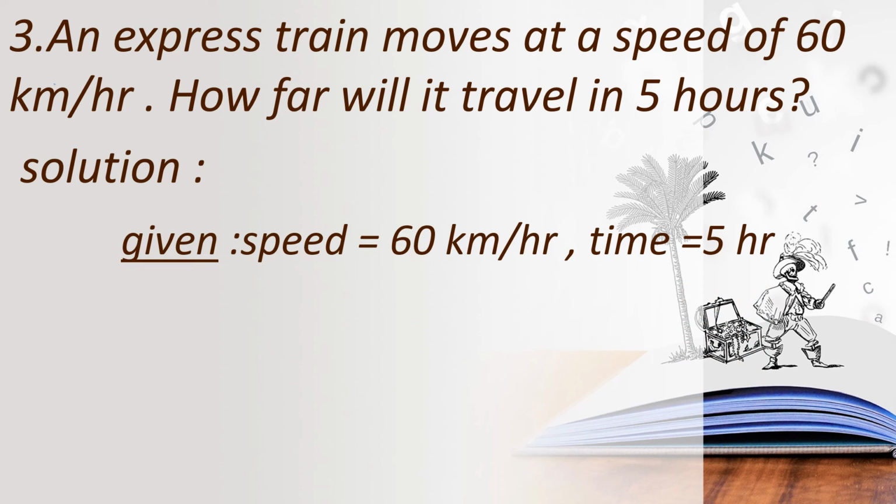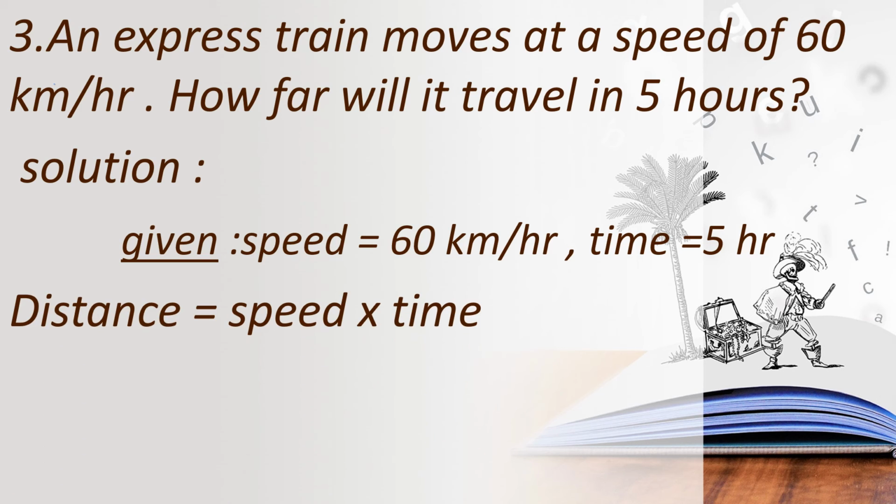What is given? Speed equals 60 km per hour, and the time is 5 hours. We need to find the distance traveled. So what is the formula to find distance? Distance equals speed into time. So we are going to substitute it: 60 into 5. What is the answer? Find the answer, children.